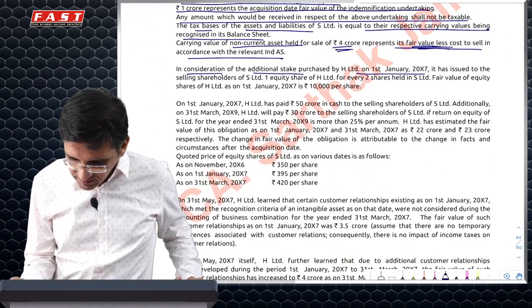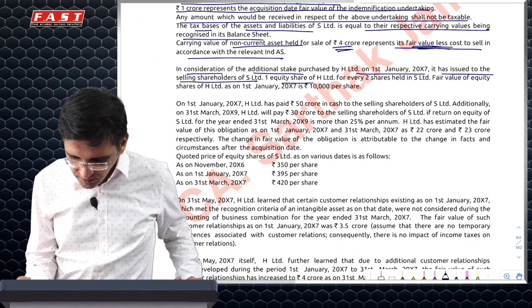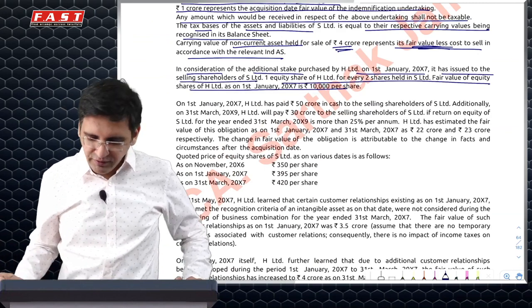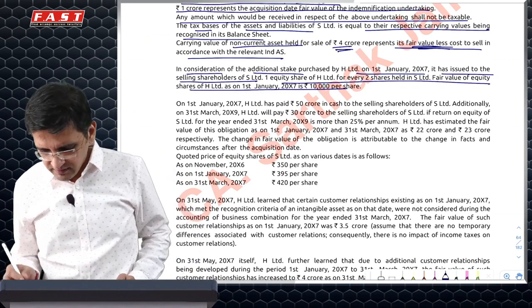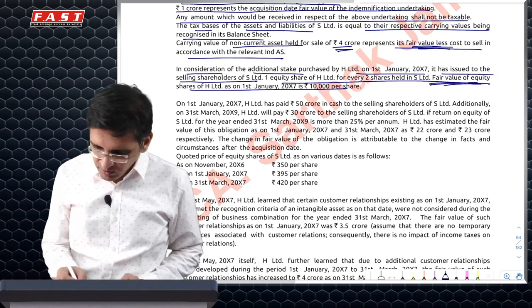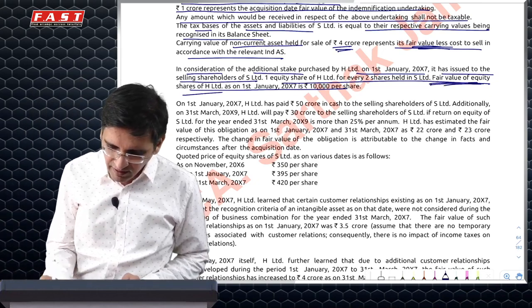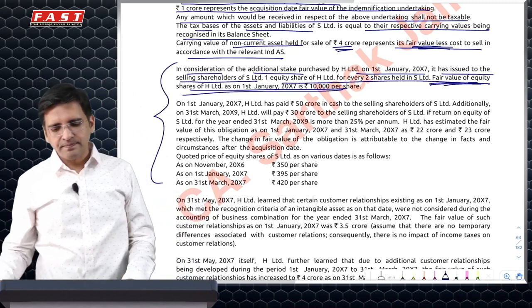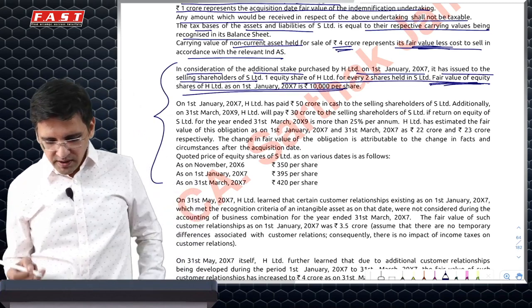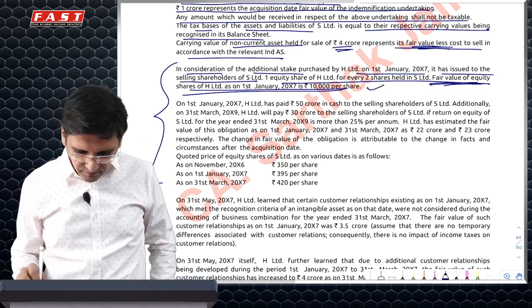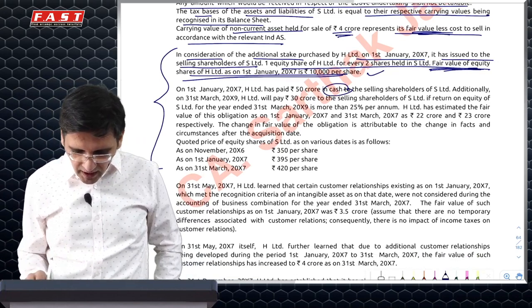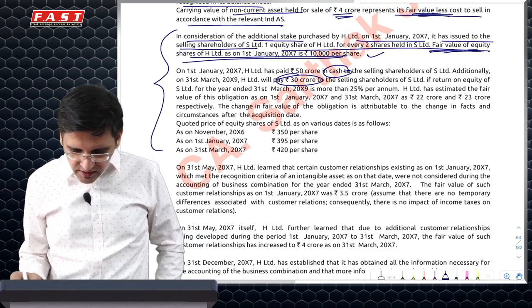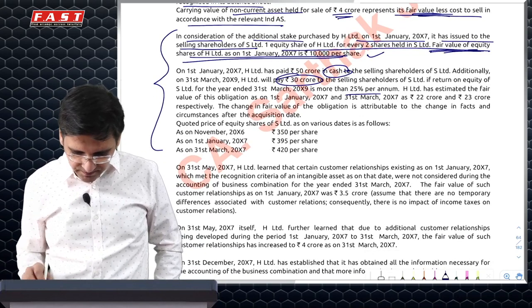Additional stake purchased on 1st January, it had issued to selling shareholder equity share 2 shares for every share held, which will not lead to reverse acquisition because we don't have information about the parent company. So we are assuming that and fair value is given. So all this is basically our calculation of PC. In this, PC involves issue of own shares. It involves giving cash. It also involves giving contingent consideration.